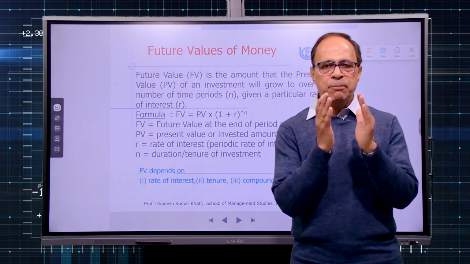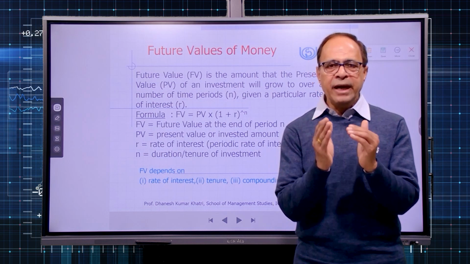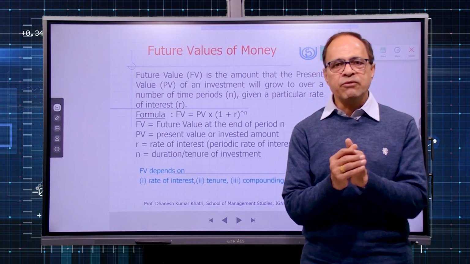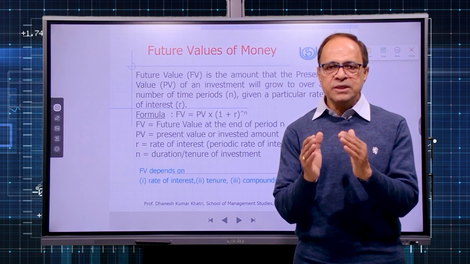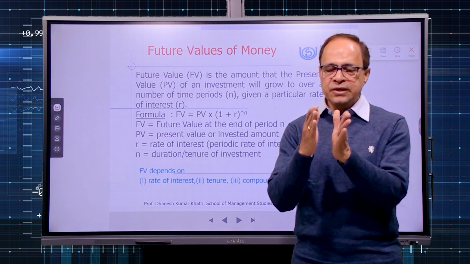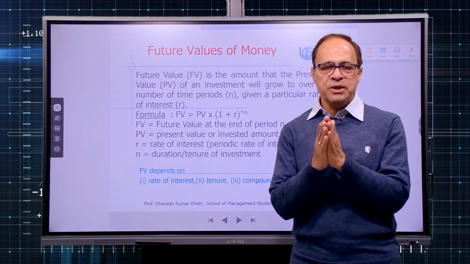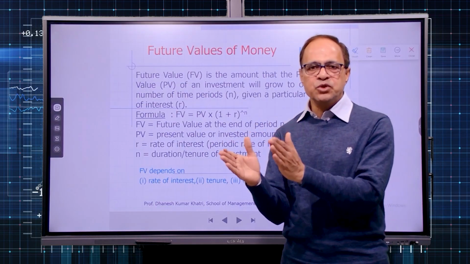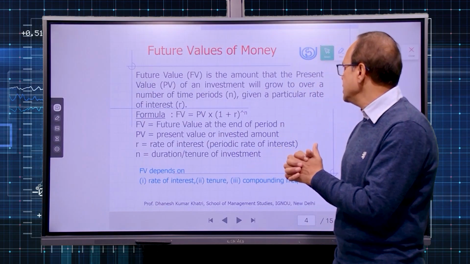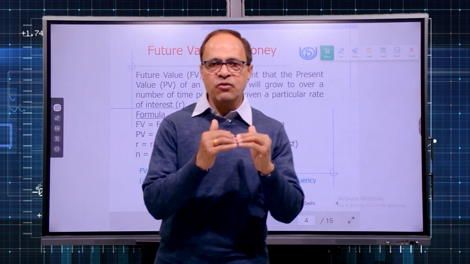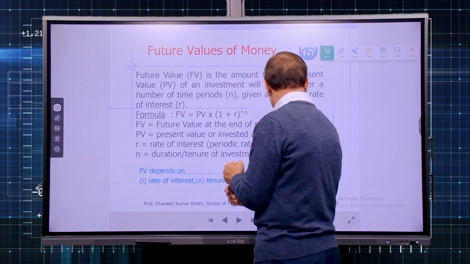Let us say you have deposited X amount today for a period of 5 years, and the bank in which you have deposited the money offers you 7% interest compounded annually. So when we say future value, that means your deposited amount, that is X, plus interest earned on that money year on year. Both put together, principal amount and the interest, will become the future value. That is also known as compounded value or compound value. So future value is the amount to which a present sum of money will accumulate at a future point of time.